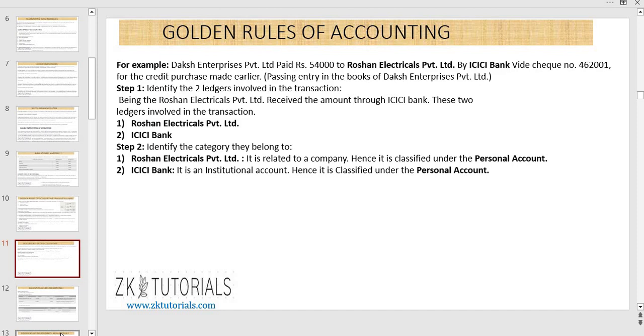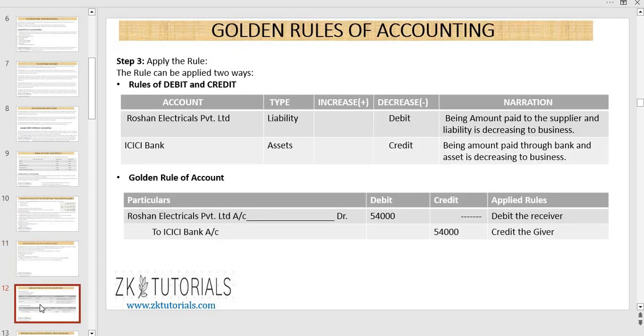And in step number 2, they have identified the category to which these two ledgers belong. Roshan Electricals belongs to a company, hence it is classified under the personal account. And ICICI Bank is an institutional account, hence it is also classified under the personal account. And in step number 3, they have applied the rule in two ways, either by rule of debit and credit or the golden rules of accounts. So I am giving you 1 minute to read all this information.